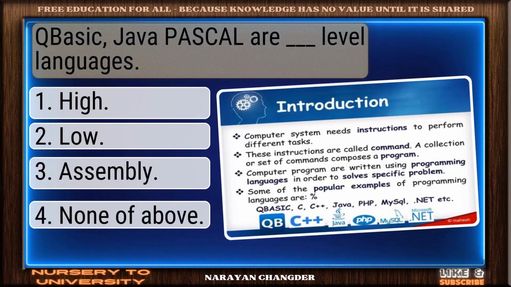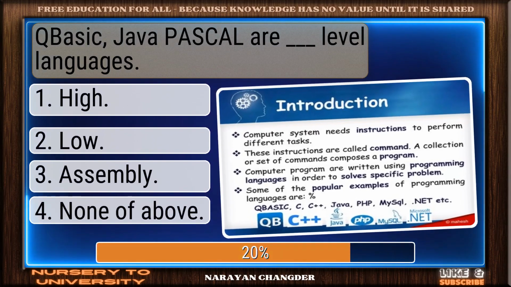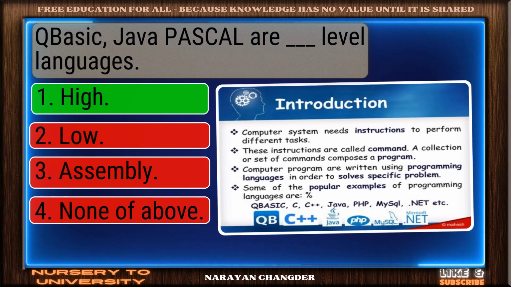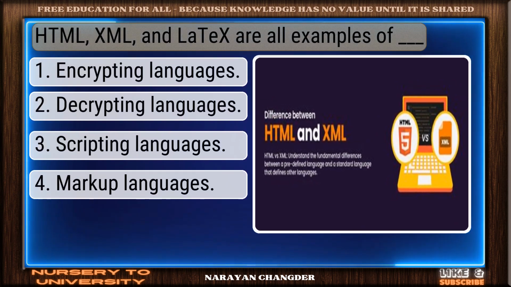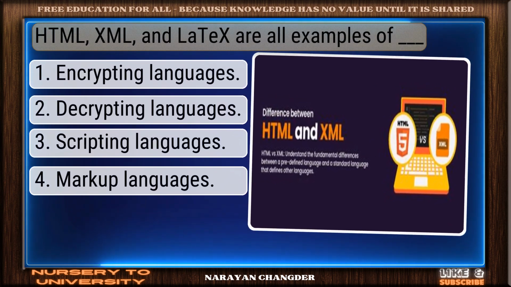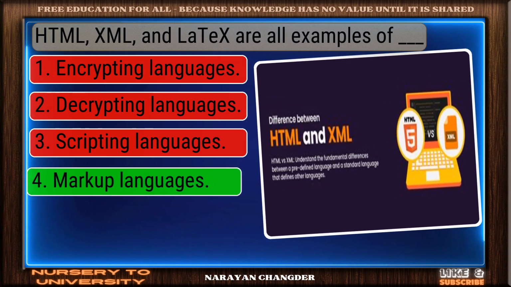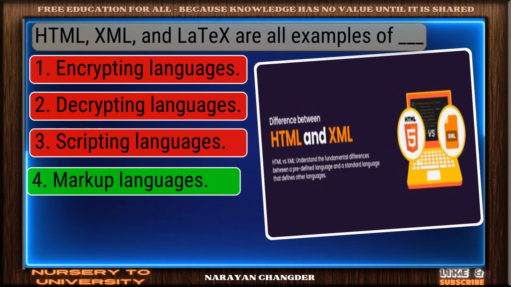Question number 31. QBasic, Java, Pascal are dash-level languages. Great thinking. High is the right choice. Question number 32. HTML and LaTeX are all examples of dash. Nice selection. Markup languages is the correct and valid answer.